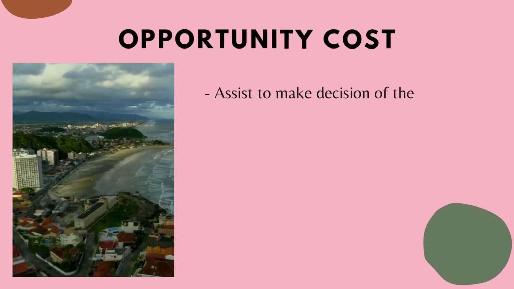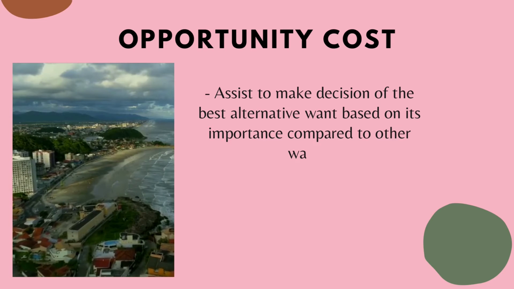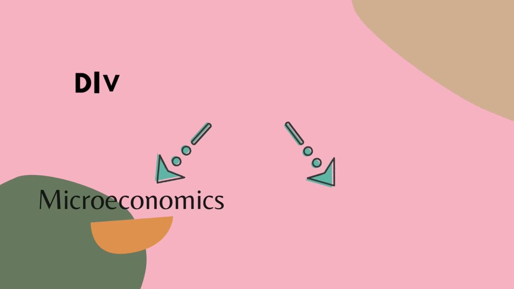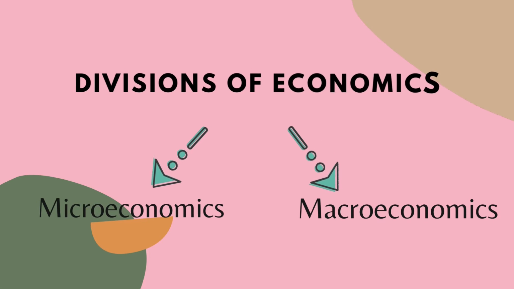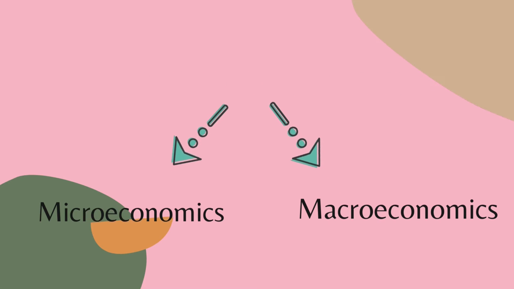For opportunity cost, it assists in making decisions on the best alternative based on its importance compared to the other ones, applicable to policymakers and firms. The divisions of economics are two: microeconomics and macroeconomics.